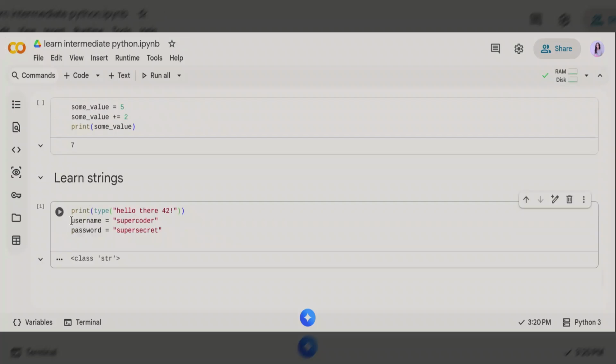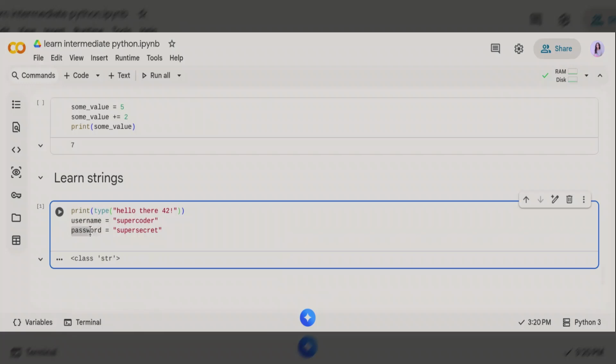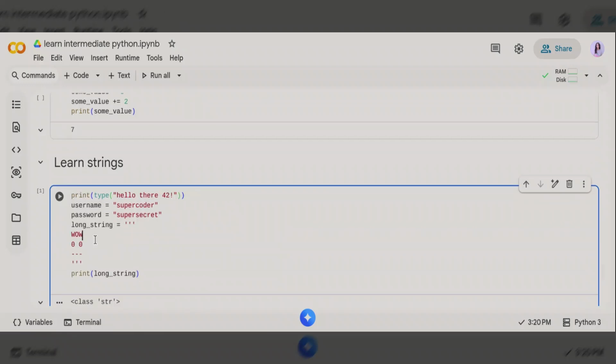I created a variable called username and a variable called password. Here we're storing a string inside a variable. Both single quotation marks and double quotation marks can be used to create strings. If you're creating something that's more than one line, then you're supposed to use three quotation marks. This allows you to create a string that goes across multiple lines.